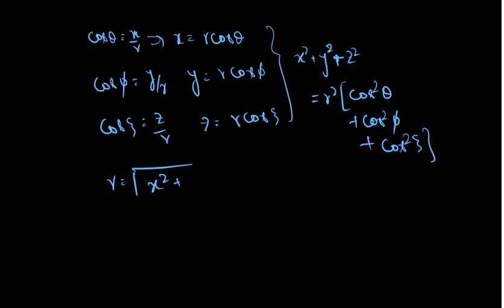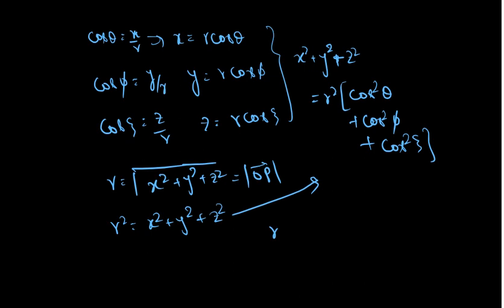Now r was nothing but the square root of x square plus y square plus z square. This was the OP vector magnitude, correct? Yes. So r square is x square plus y square plus z square. Comparing with the previous equation, r square is equal to r square into cos square theta plus cos square phi plus cos square zeta.